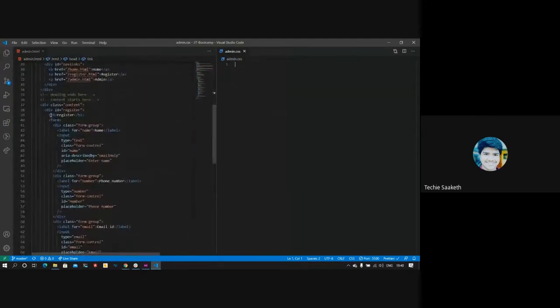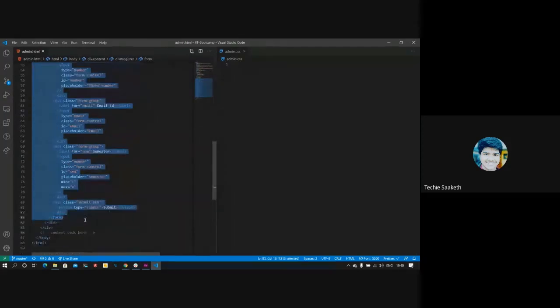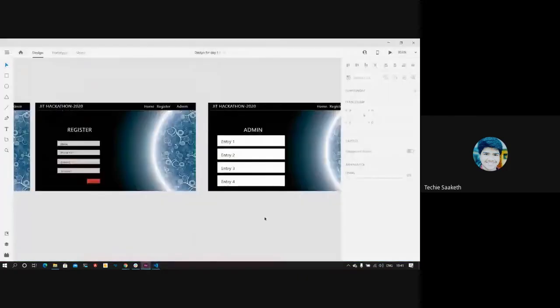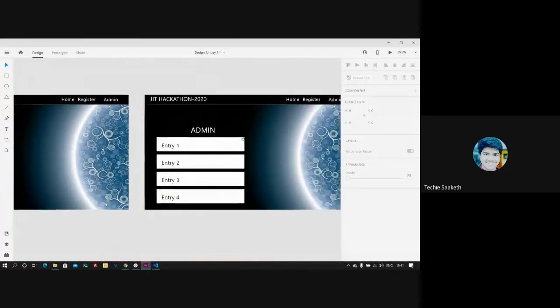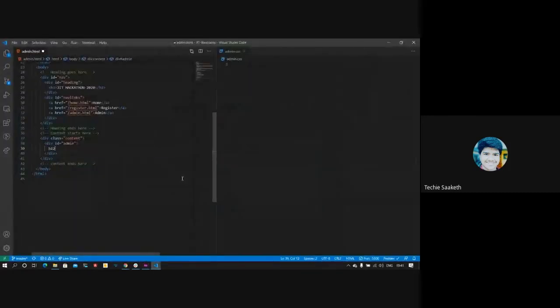We'll remove all this content. We'll change this to admin. We'll start styling it, but we want to have a heading with content as admin. So I'll create that first.